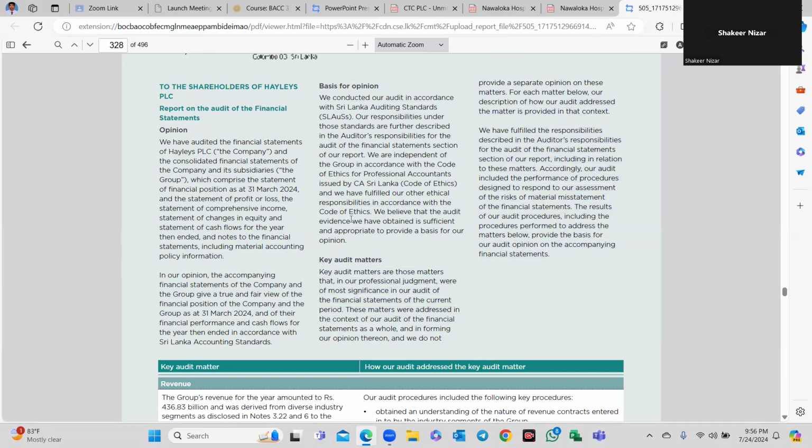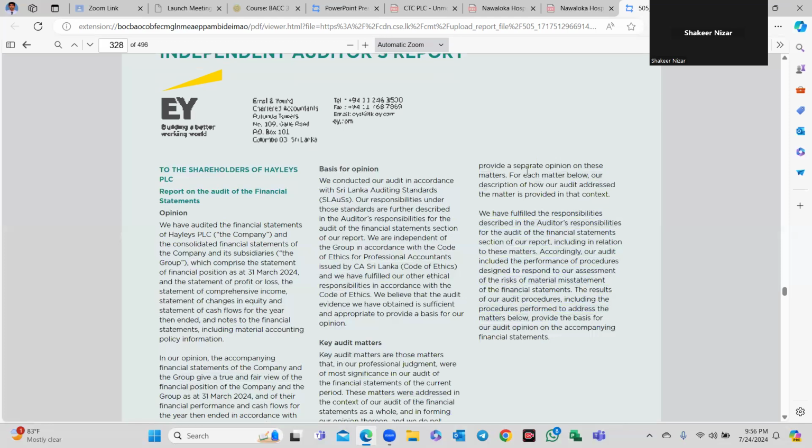Key audit matters, in simple terms, the definition is there. Key audit matters are those matters that, in the auditor's professional judgment, were most significant in the audit of the financial statements of the current period. These matters were addressed in the context of our audit of the financial statements as a whole, and in forming our opinion thereon. We do not express a separate opinion on key audit matters. For each matter below, our description of how our audit addressed the matter is provided in that context.